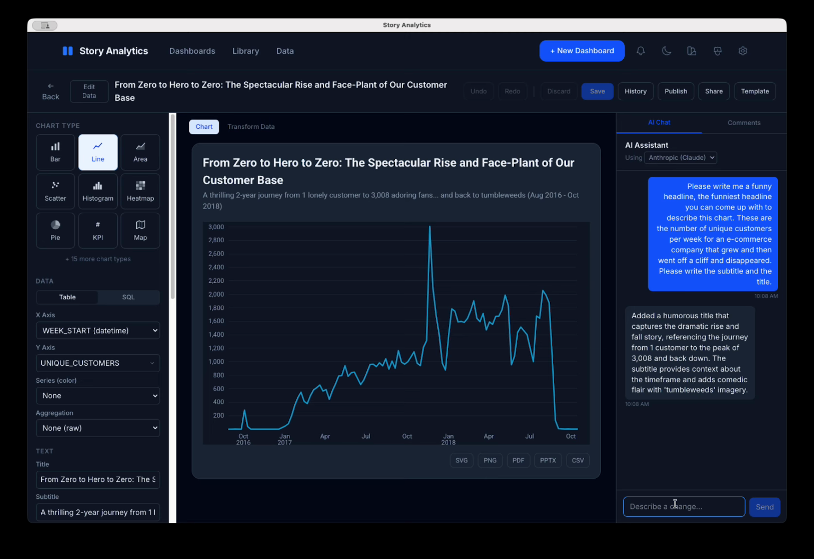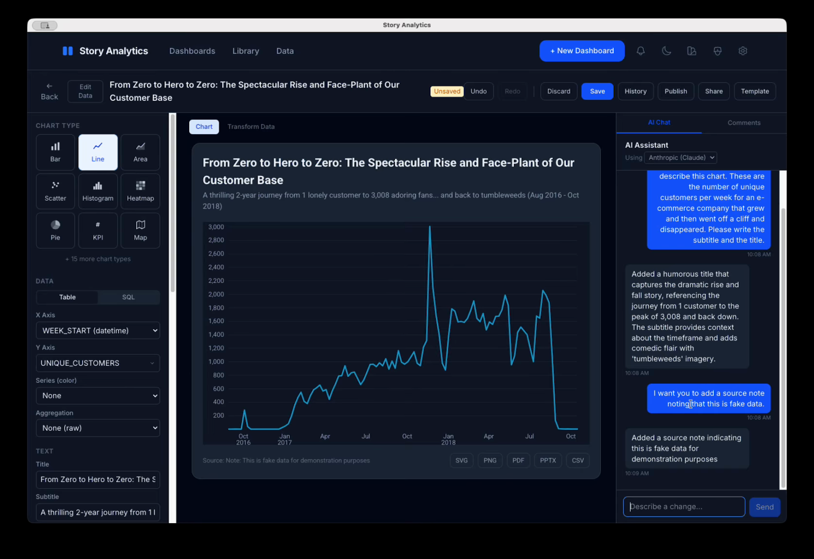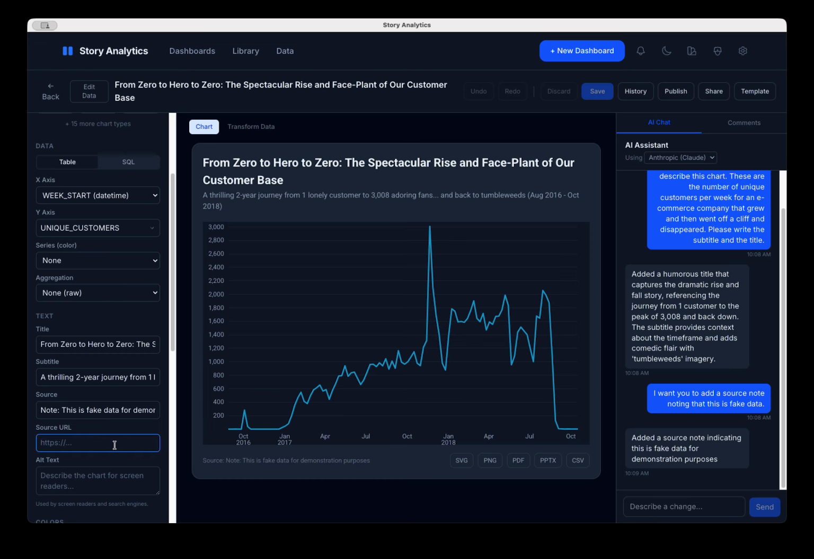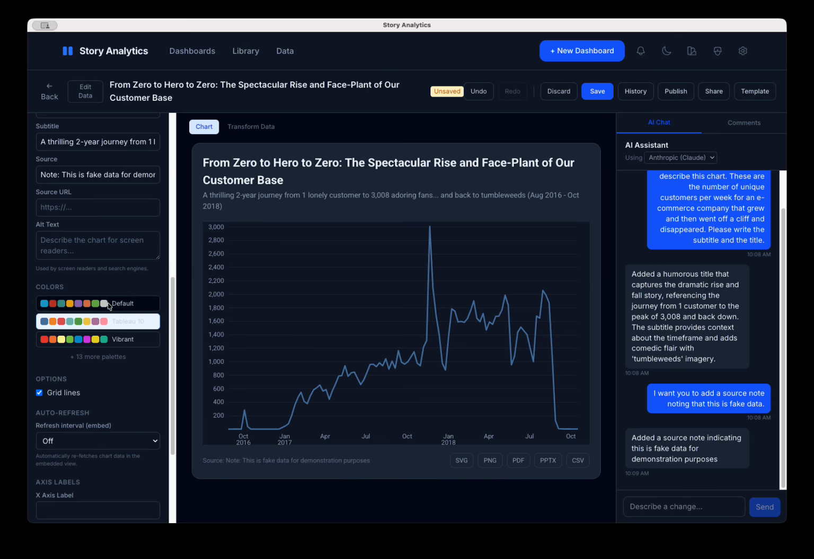I want you to add a source note noting that this is fake data. All right. So there we go. Added the source note. Thanks, AI assistant. And now I guess that's pretty much it. I don't know if there's anything else I wanted to do. You can add a URL here. You can put in some alt text. You can change the colors around if you like Tableau's colors or vibrant colors or something like that. I think I like the default. I think it's pretty good.